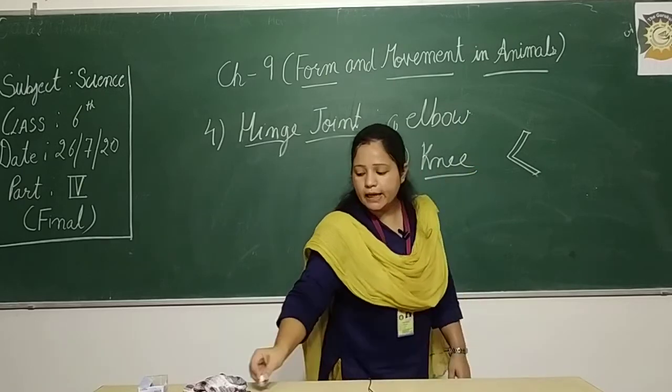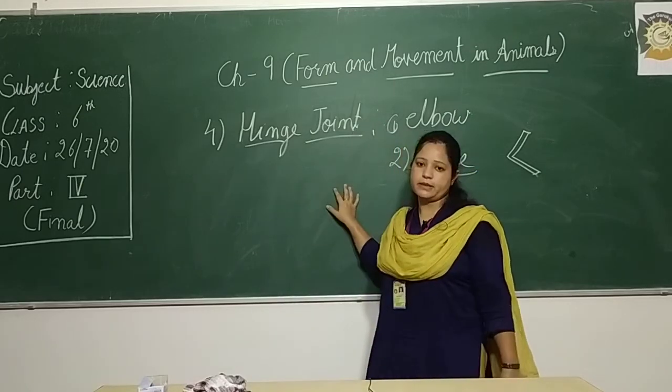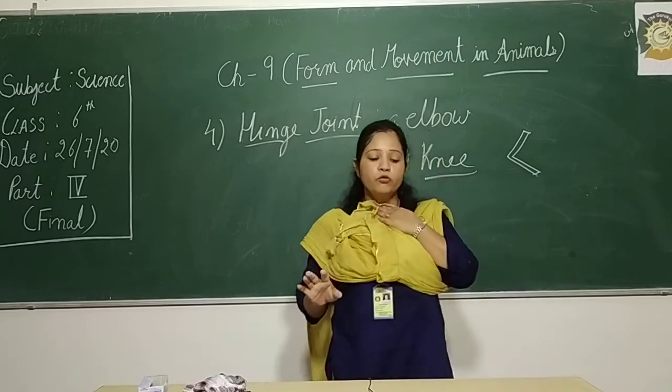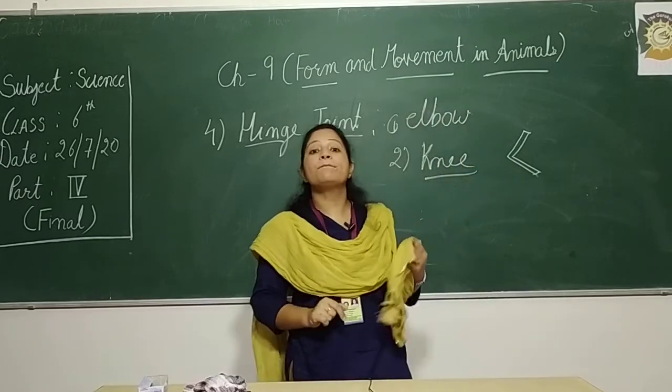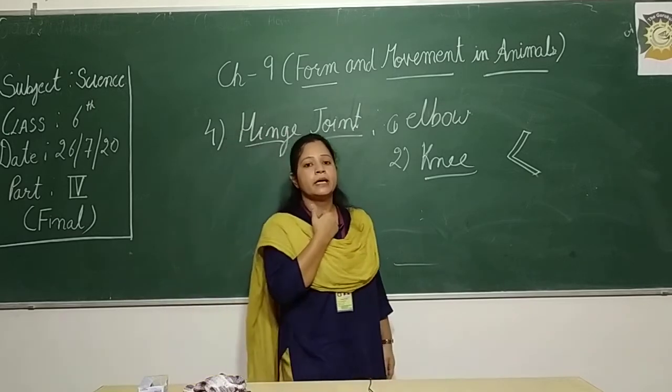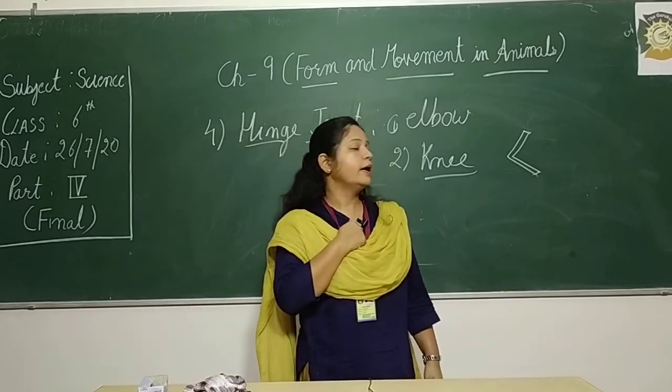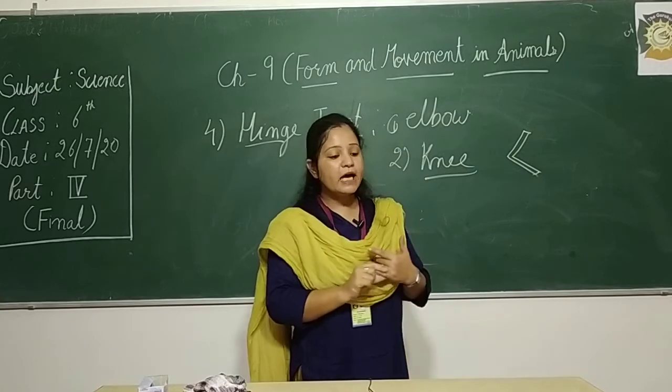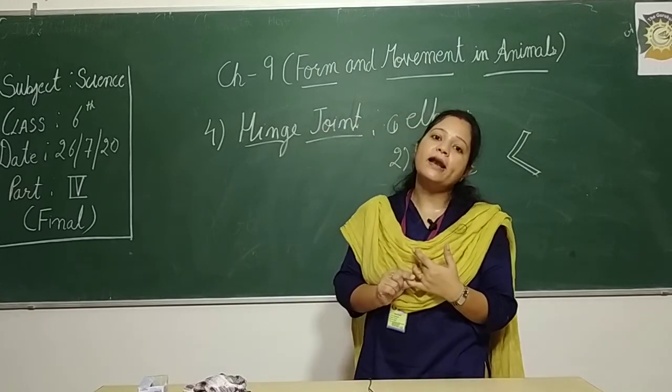In our knee and elbow, hinge joint is present. So we have discussed the four types of joint. First one is the pivot joint, which is present in the neck. It helps in the movement of our head. The second type of joint which we have studied is the ball and socket joint.